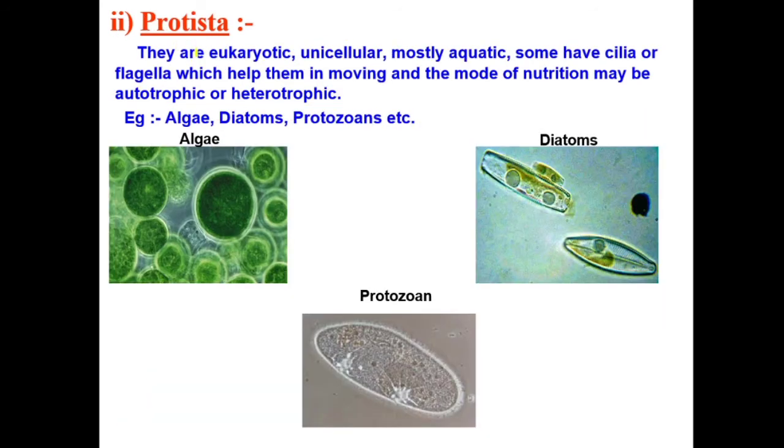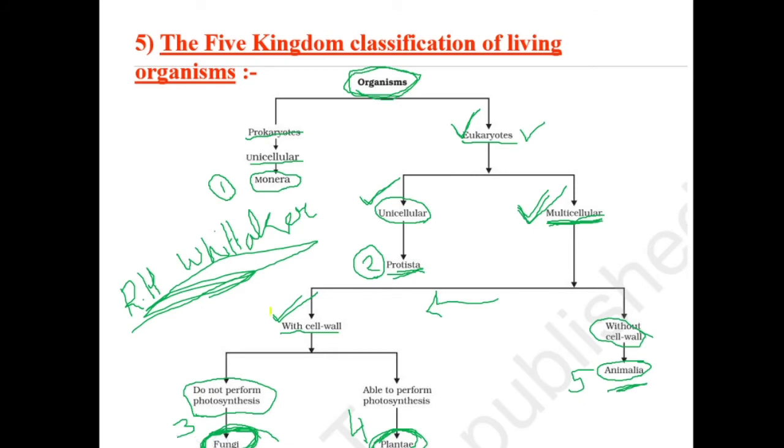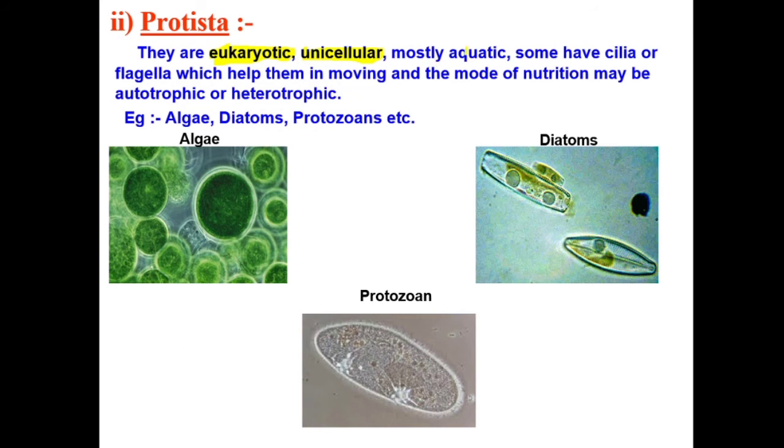Next kingdom is what? Kingdom Protista. What do you need to be in kingdom Protista? You need to be eukaryotic, obviously. If you are not eukaryotic, you are going to kingdom Monera. If you are eukaryotic and unicellular, then only you can be in kingdom Protista. They are mostly aquatic. Some of them have cilia or flagella. Cilia and flagella are nothing but small hair-like structures, you can see here, right?